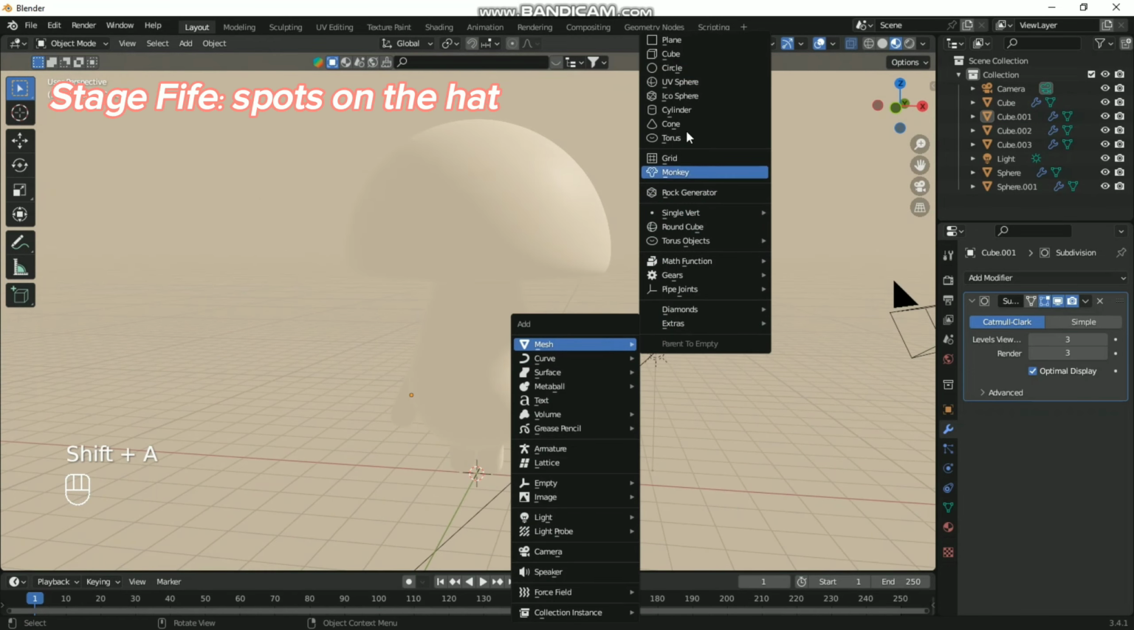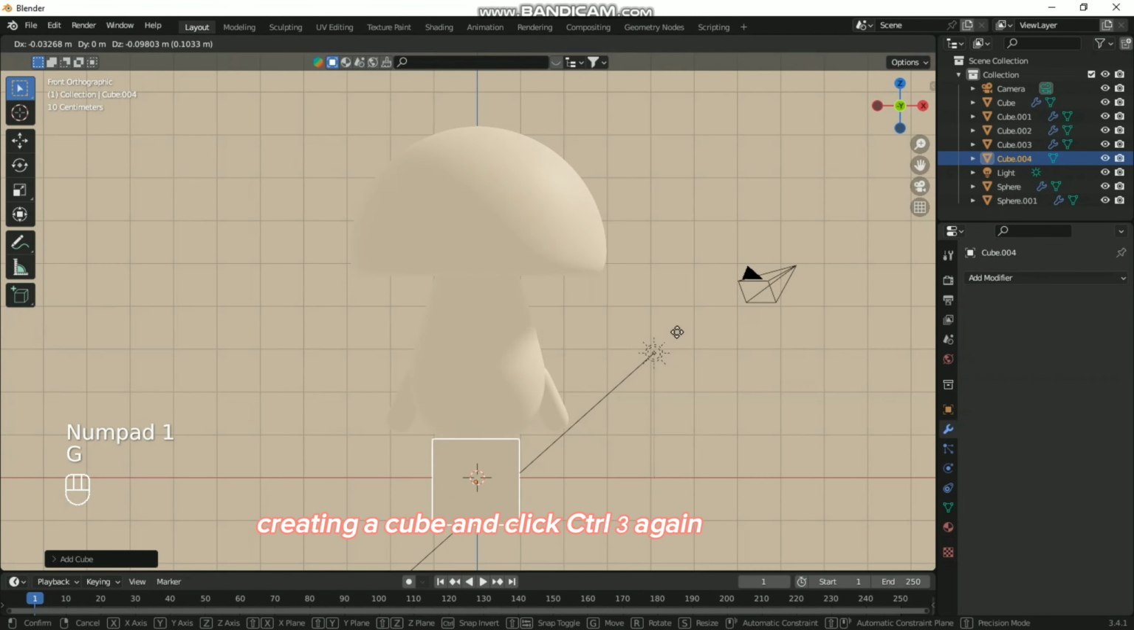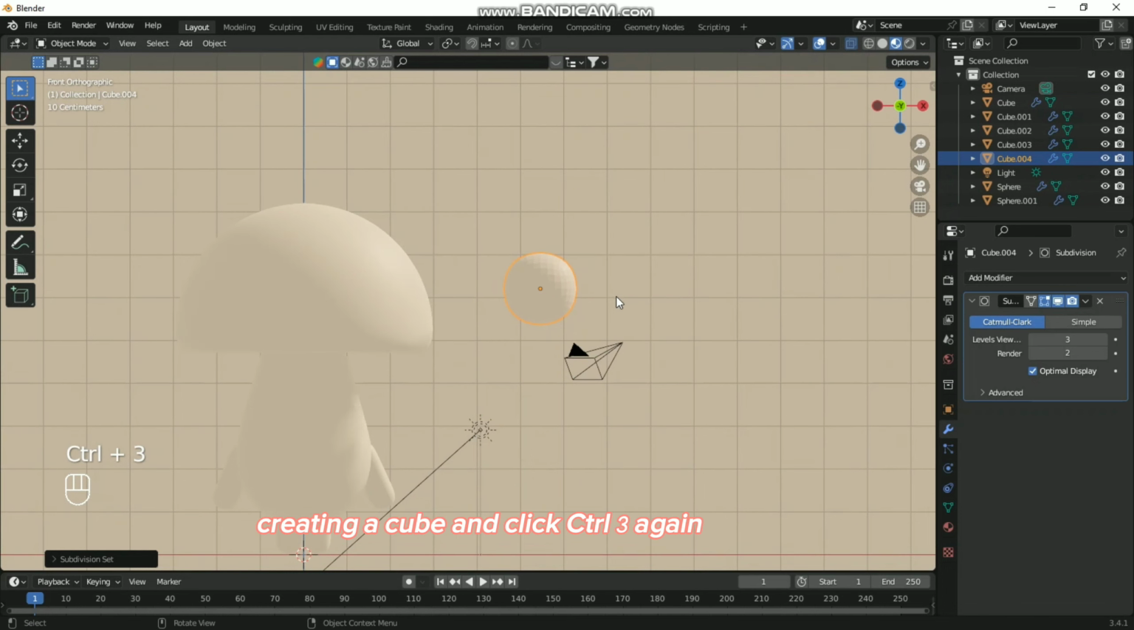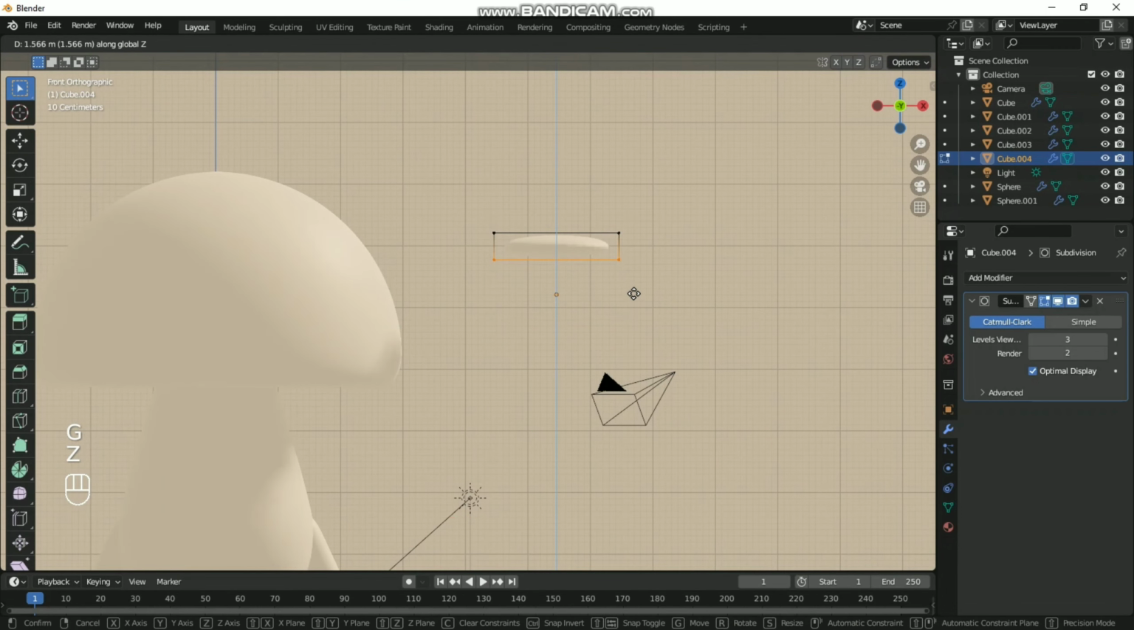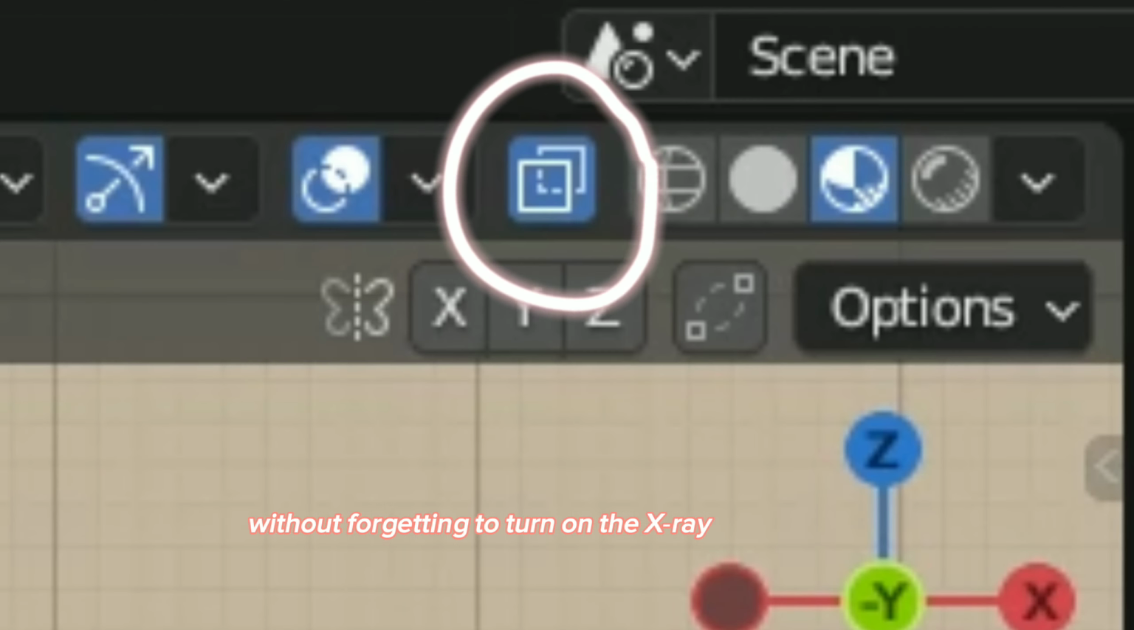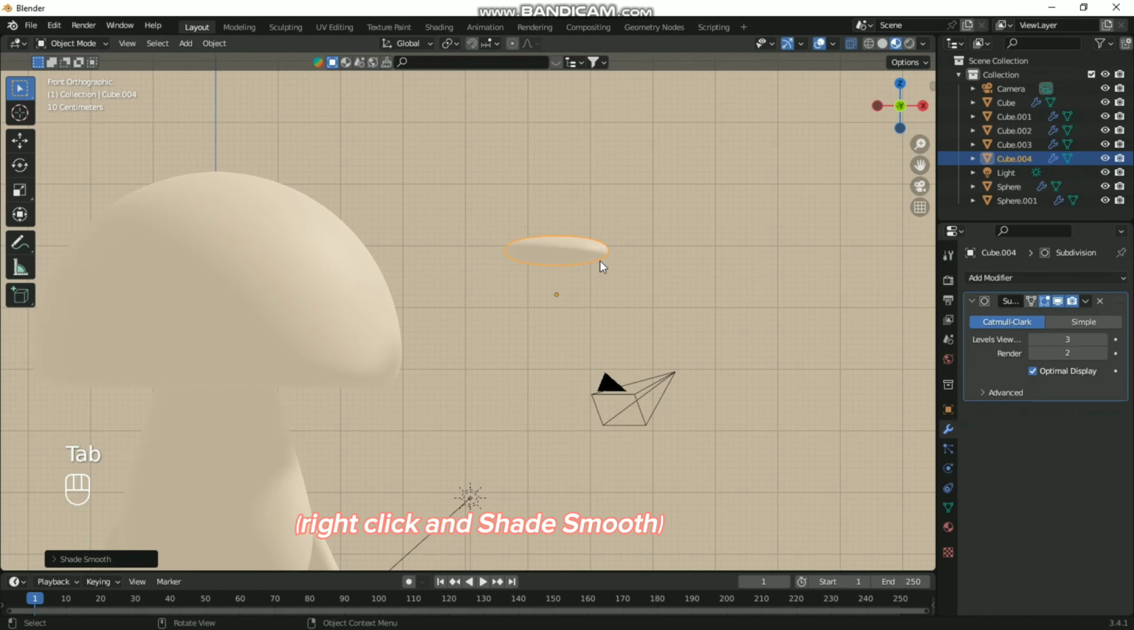Stage 5. Spots on the hat. Creating a cube and click Ctrl 3 again. We select the lower points of the cube, without forgetting to turn on the X-ray. Right click and shade smooth.